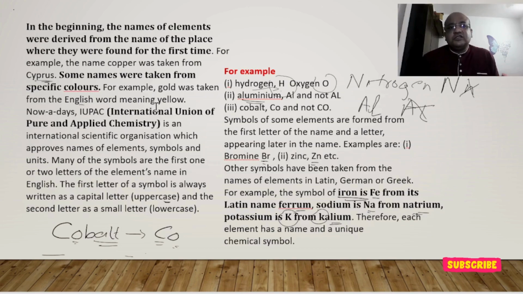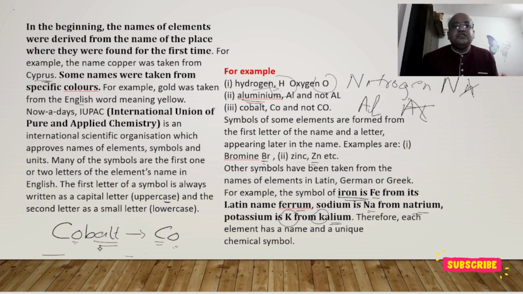Nowadays, we have IUPAC, the International Union of Pure and Applied Chemistry. This is an international scientific organization which approves names, symbols, and units. Many symbols are the first one or two letters of the element's name in English. The first letter of the symbol is always written as a capital letter, that is uppercase, and the second letter as a small one.